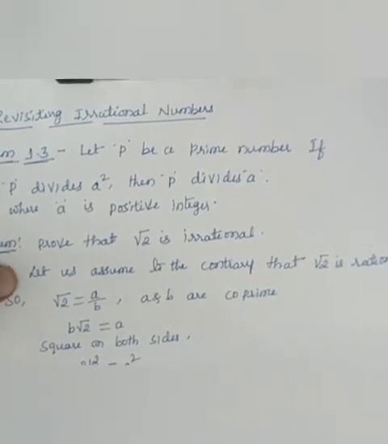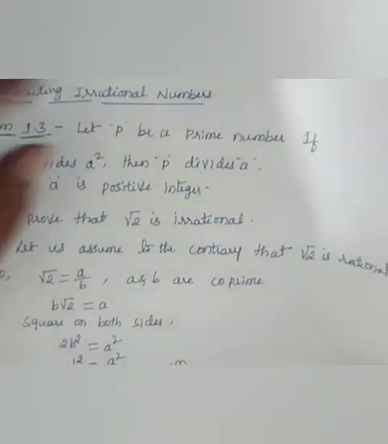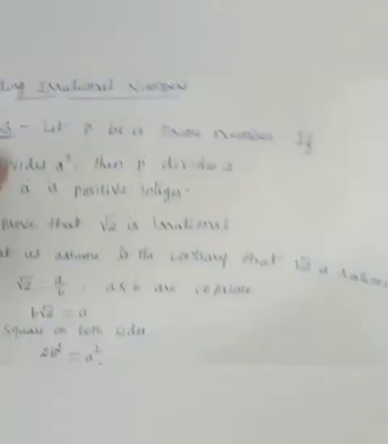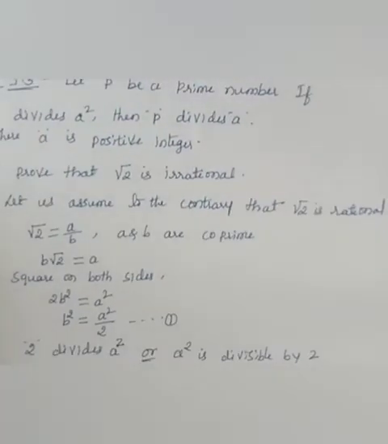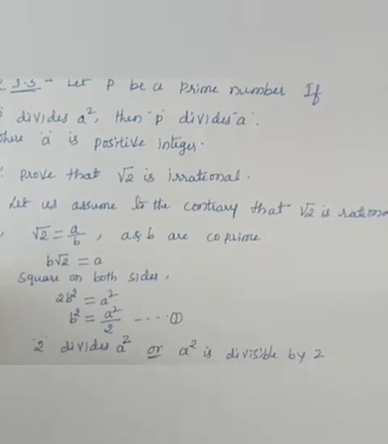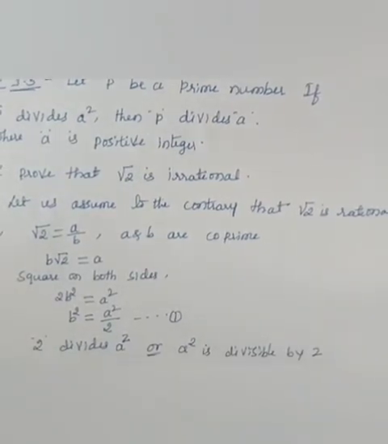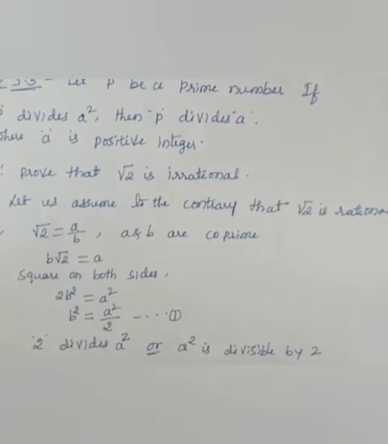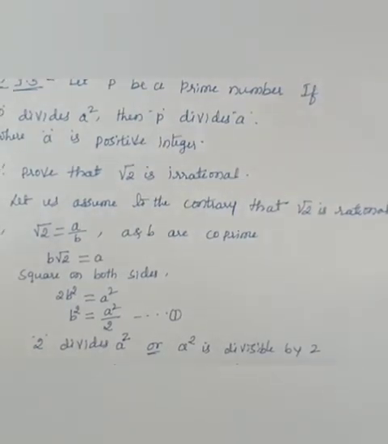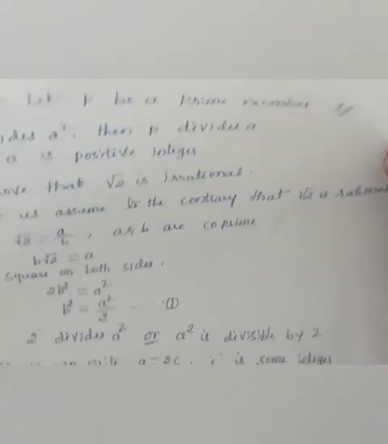If a square is divisible by 2, we can write a is equal to 2c, where c is some integer. We can take any integer where c is some integer.